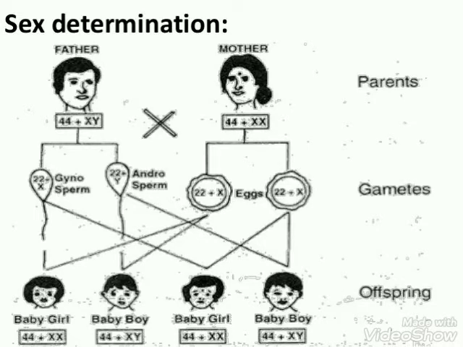If the X of male is combining with the X of female, the child will be baby girl. If the Y chromosome of male gets combined with the X chromosome of female, the child will be baby boy. So father is completely responsible for giving birth to the girl child. But it is the irony of our society that every time the female is cursed for giving birth to the female child.